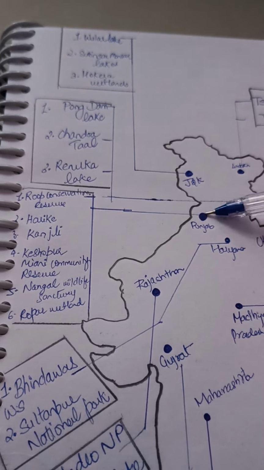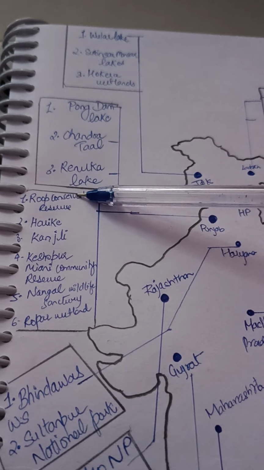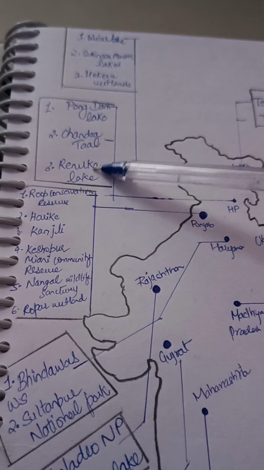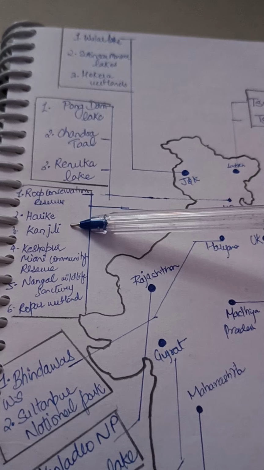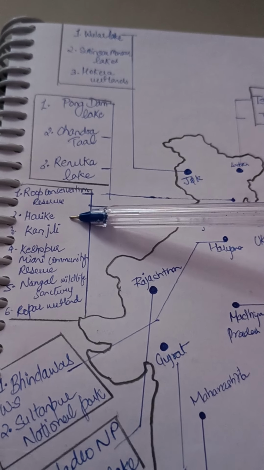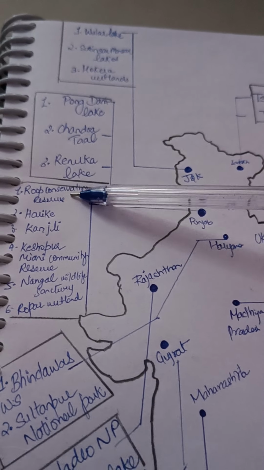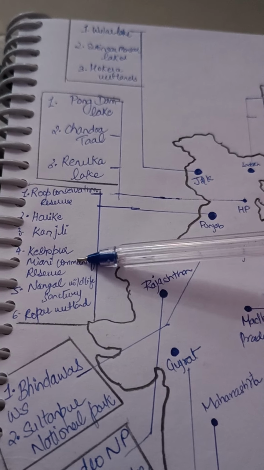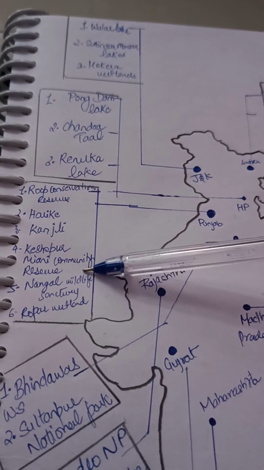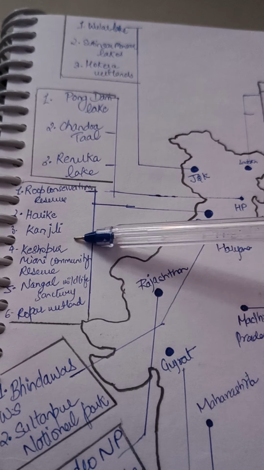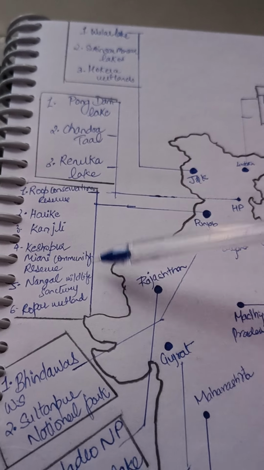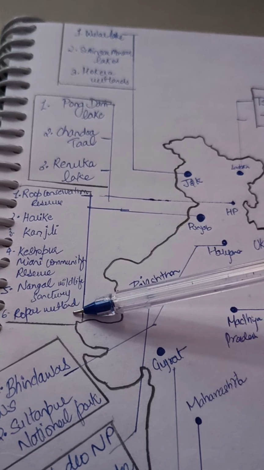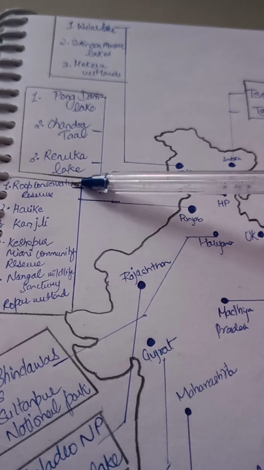Then in Punjab, we have a total of 6 wetlands. First is Roop Conservation Reserve, second is Harike, third is Kanjli, fourth is Keshopur Myani Community Reserve, fifth is Nangal Wildlife Sanctuary, and sixth is Ropar Wetland. So there are 6 wetlands in Punjab.